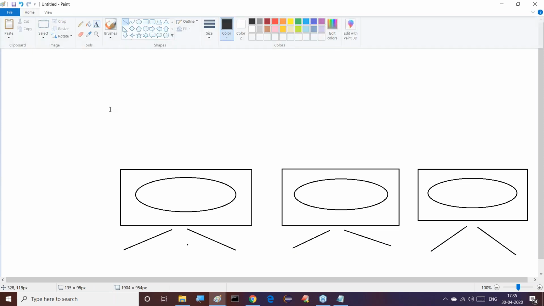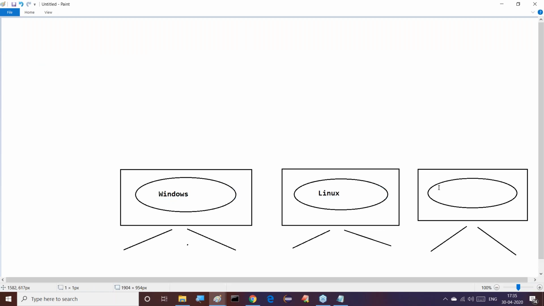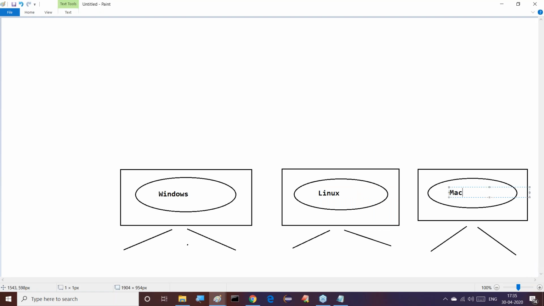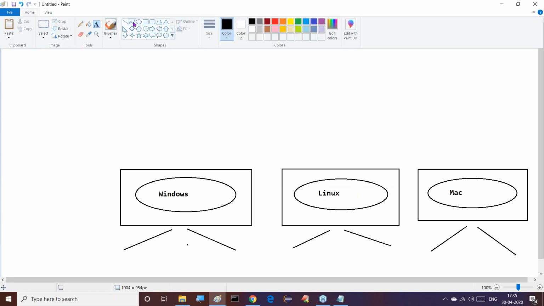Now I want to give names for these operating systems also: Windows, Linux, and for example Mac. That's it. A number of operating systems are available.